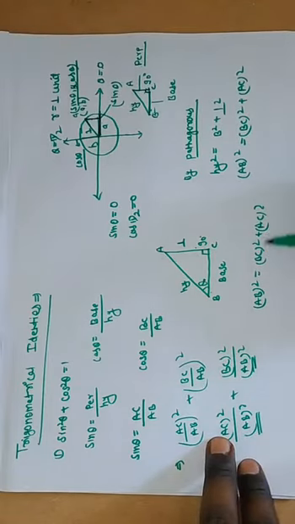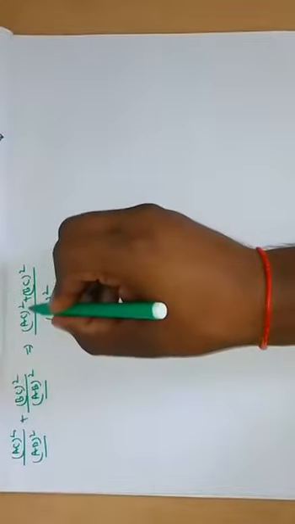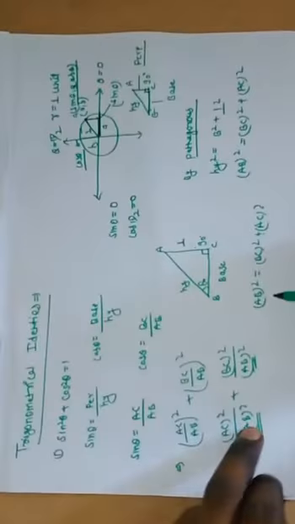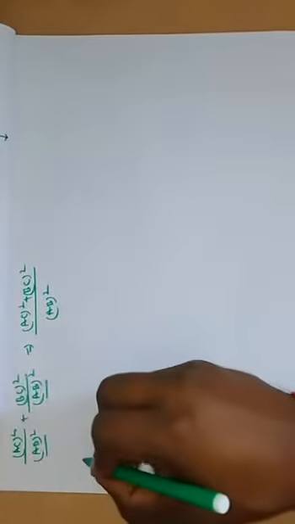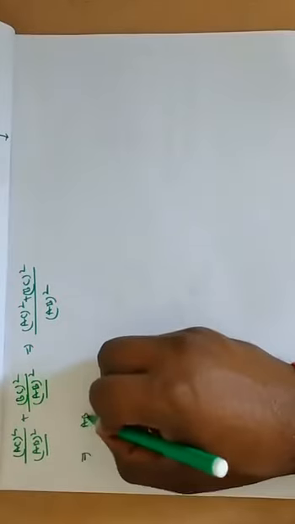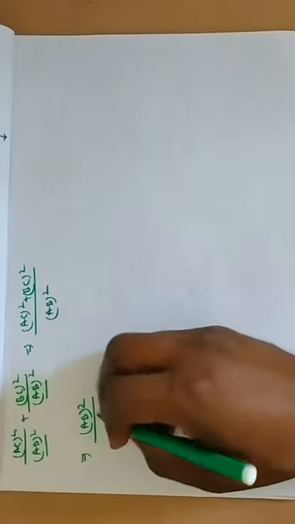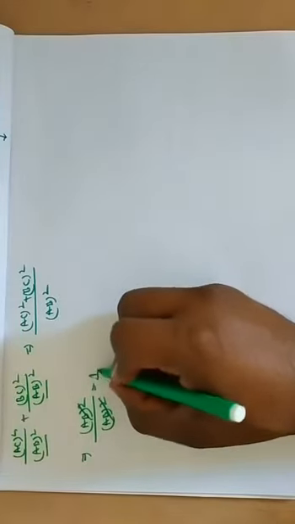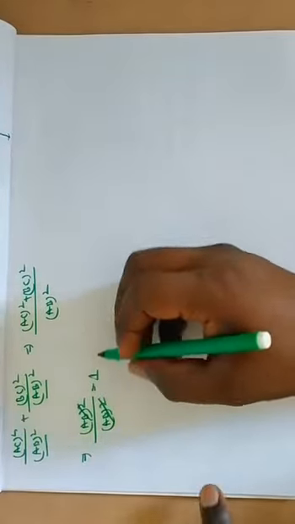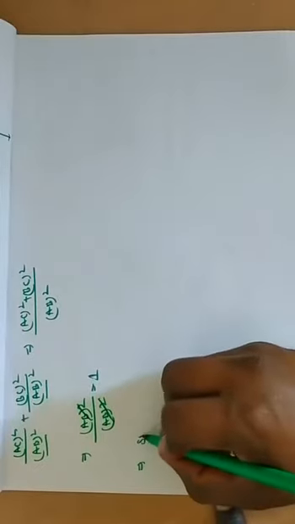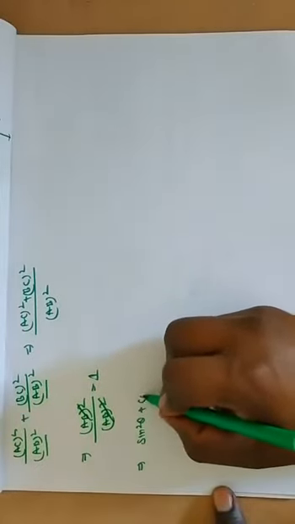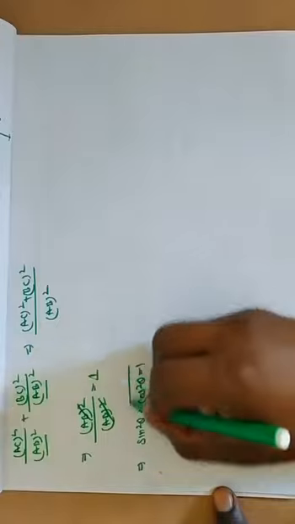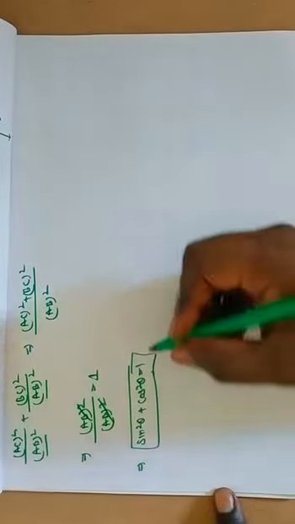It means that BC square plus AC square, we can write in the place of AB square, and then AB square upon AB square, we cancel that, this is 1. Okay? This is a proof that sin square theta plus cos square theta is equal to 1. This is the first identity.